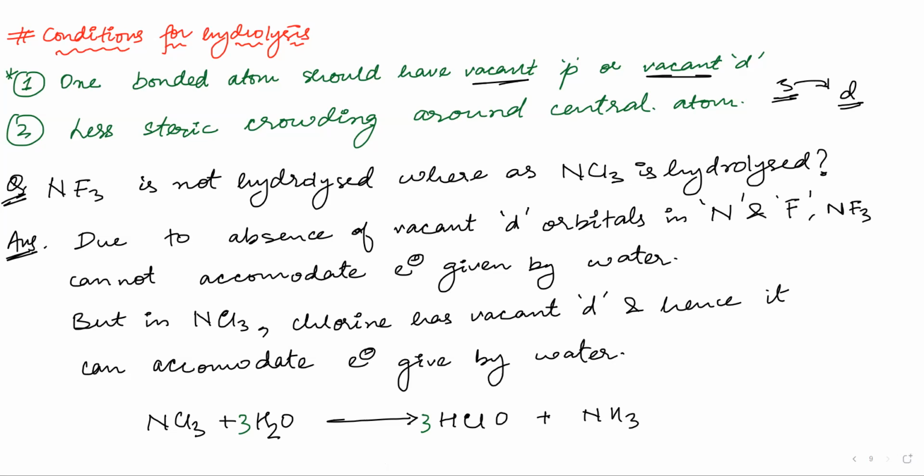So now we will learn how I made this product. Products of hydrolysis.